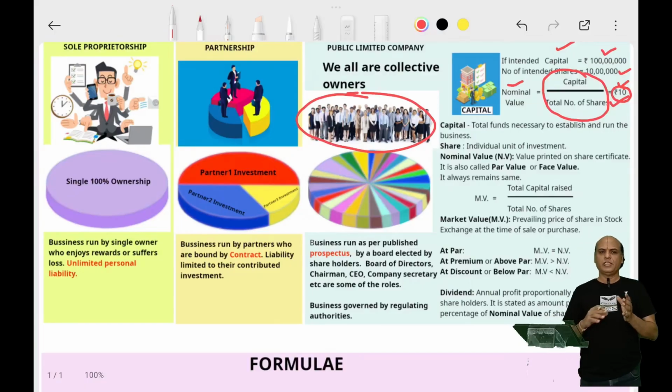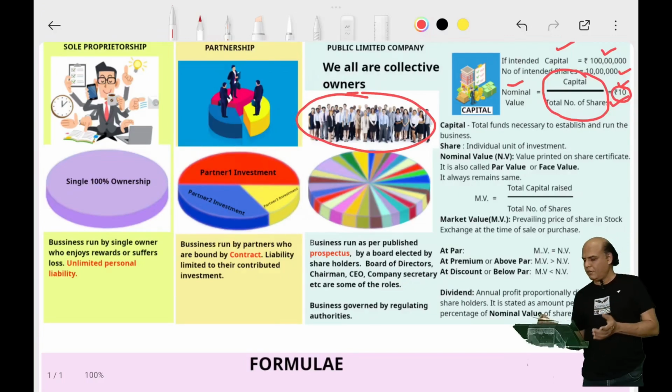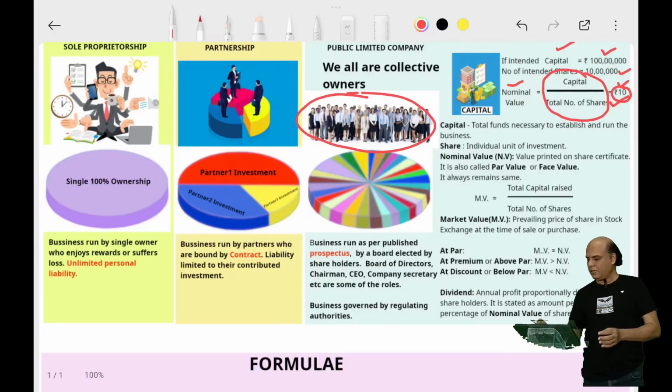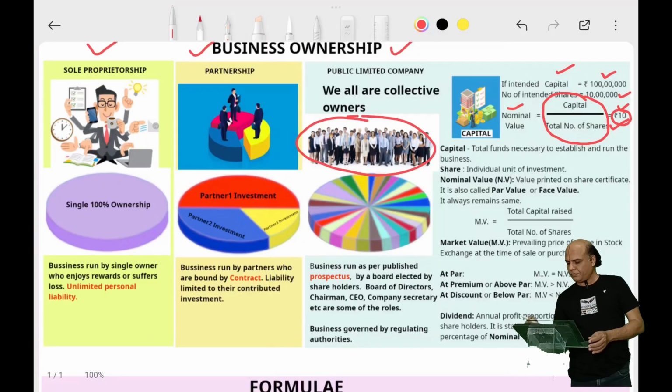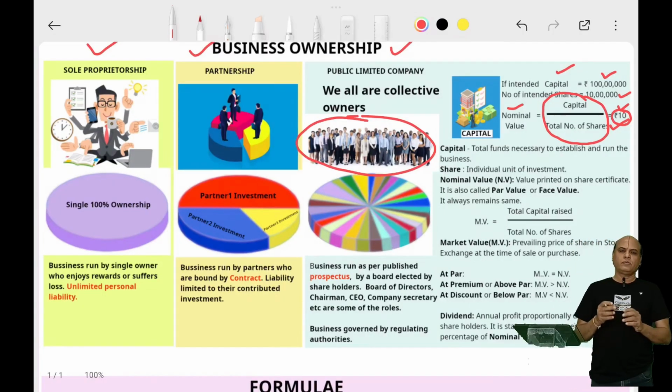When the shares are initially bought, the first investor will buy them at nominal value or face value or par value. Subsequently these shares will be traded in the stock market.